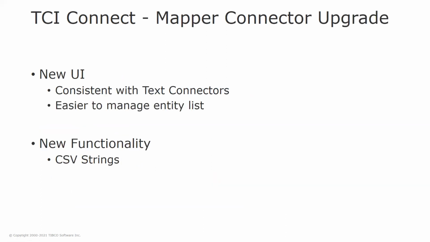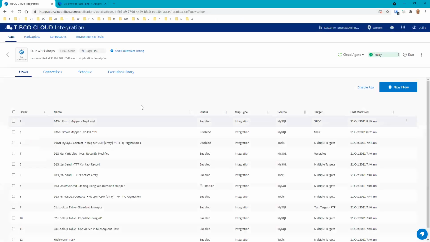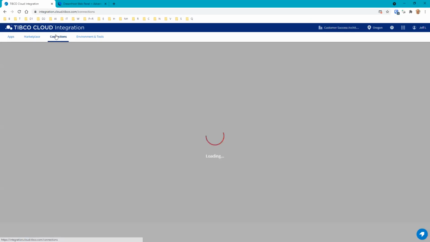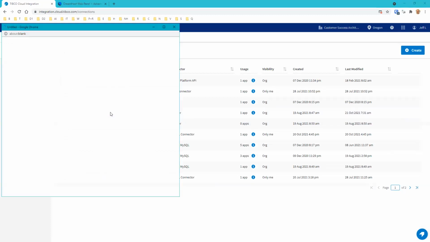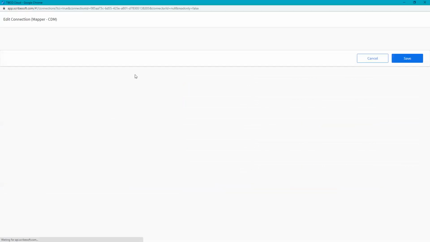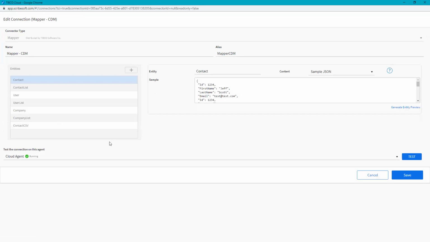All right. Last thing we do is check how the mapper connector has been upgraded, and we head over to our connections. What I've done here is I've made this little, what I call a common data model for my mapper. These are some great improvements for the mapper connection, right? The mapper connection is now set up much more like the text connector, right? So we have a much easier to manage entity list.